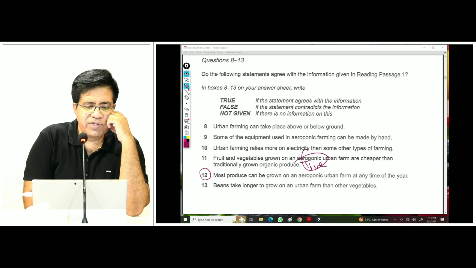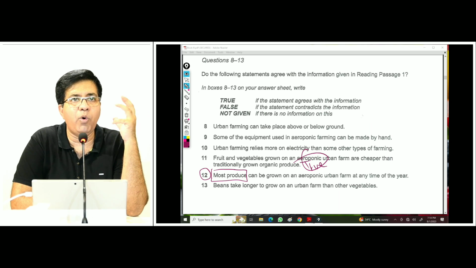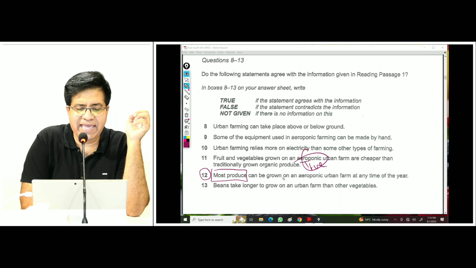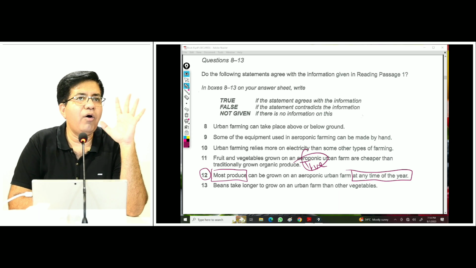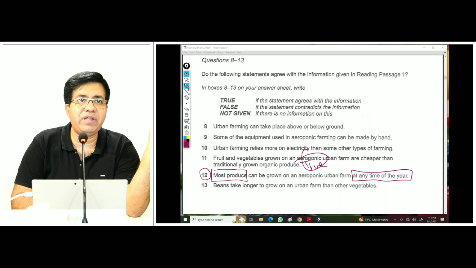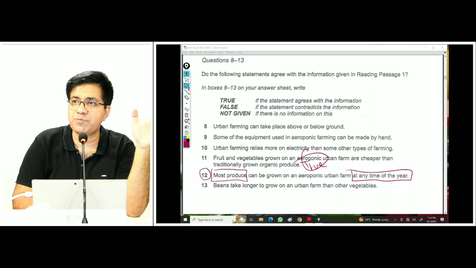All right, now question number 12. Most produce, underline most produce. Most means two-thirds, majority, most of it, 80% and all that. Most produce can be grown on aeroponic urban farm at any time of the year. Underline any time of the year. Now if most produce can be grown any time of the year, any time of the year means regardless of the season. You know, we've got summer, winter, spring, autumn.